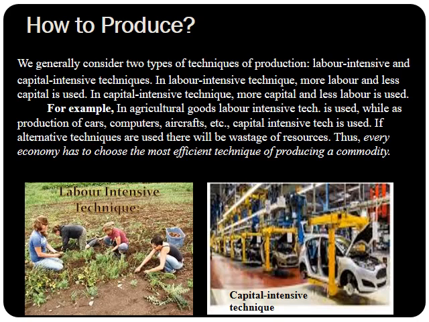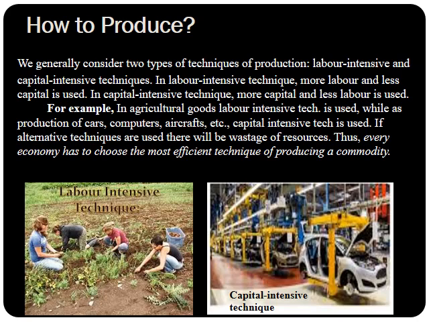So if we use alternative techniques, there will be wastage of resources. That means if we use capital intensive technique in agricultural production, no doubt in many countries where there is a shortage of labor, capital intensive technique is used in agriculture as well.